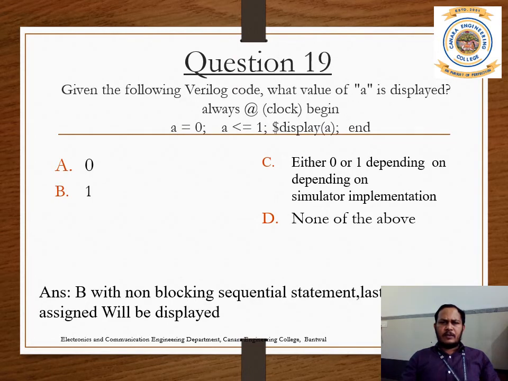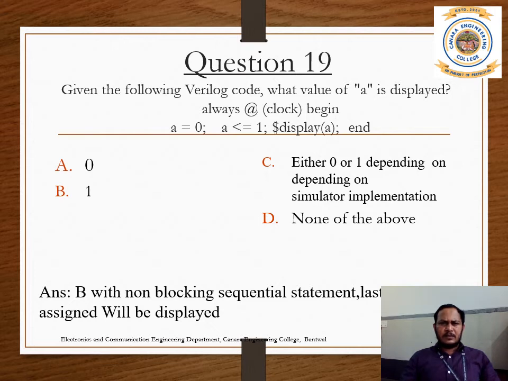Question 19. In the following Verilog code, what is the value of A displayed? Always at clock begin, A is equal to 0, A is assigned to 1, display A, end. Answers are: 0; 1; either 0 or 1, depends on the simulator implementation; and D, none of the above. So here blocking and non-blocking statements are there.